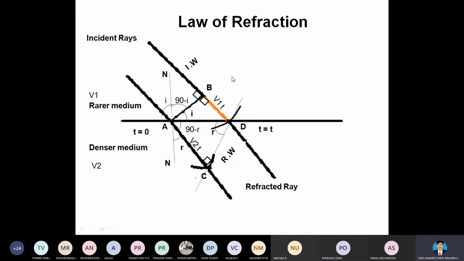Please listen carefully. This is not just like a reflection. The reflection happens only on the surface. The reflected ray will not penetrate through the material medium.